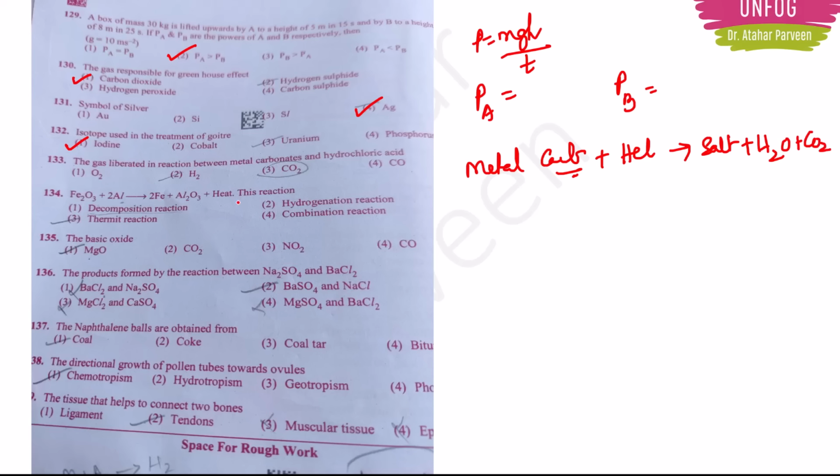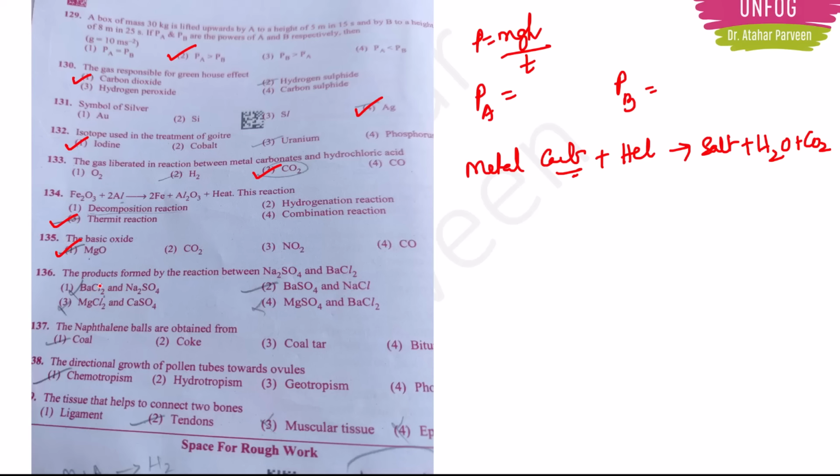So question number 133, answer should be option 3, carbon dioxide. Question number 134, Fe2O3 plus aluminium gives 2Fe plus Al2O3 plus heat. This is actually known as Thermit reaction. Okay. Question number 135, the basic oxide, MgO only.